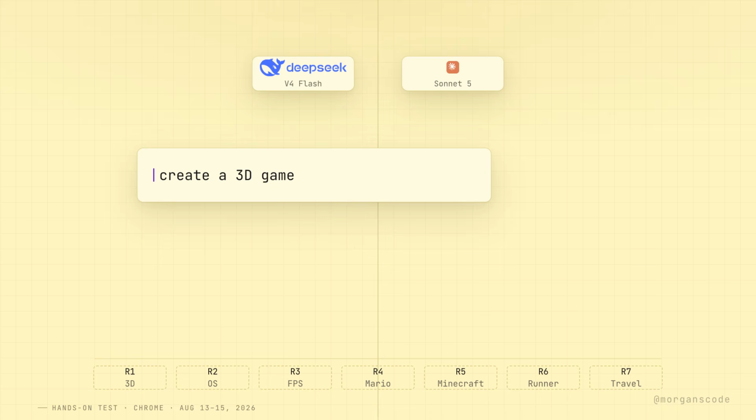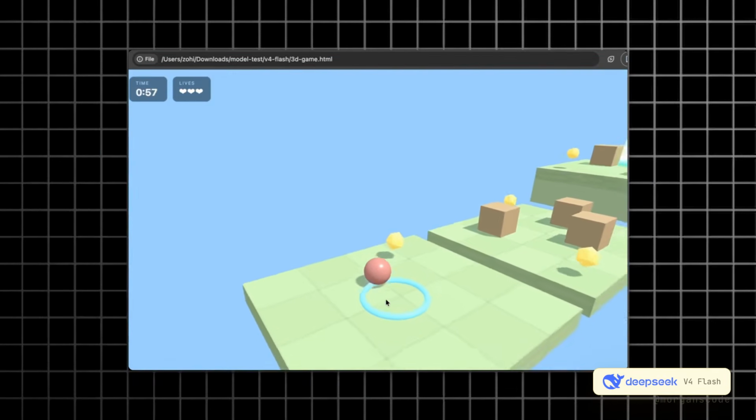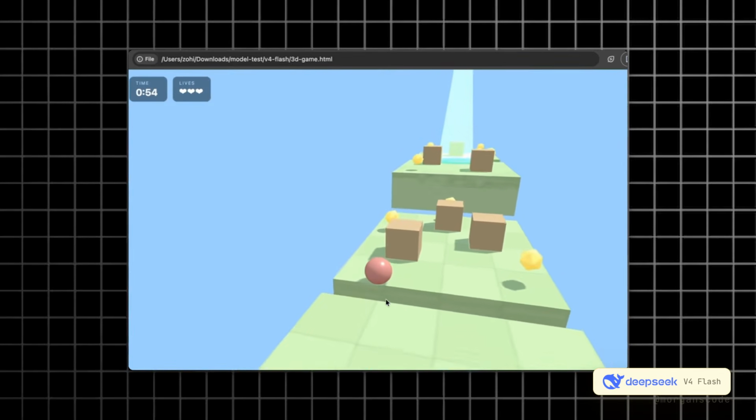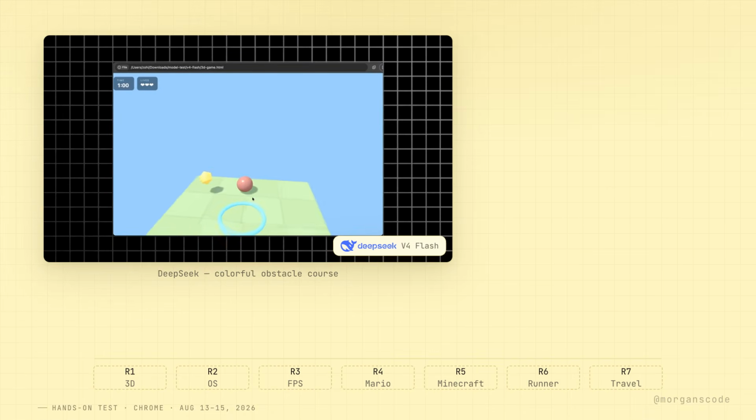For the first test, I simply asked both models to create a 3D game. I did not tell them what kind of game to build. They chose their own ideas. DeepSeek created a colorful obstacle course. You control a ball, collect stars, avoid boxes, move across platforms, and try to reach the glowing goal before time runs out. It immediately looked like a real small game.